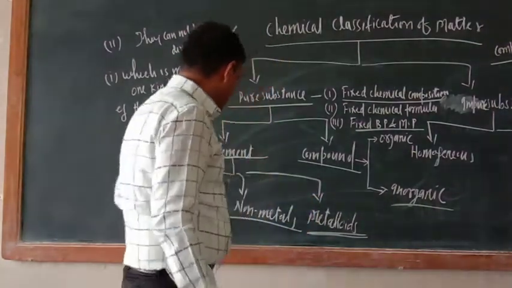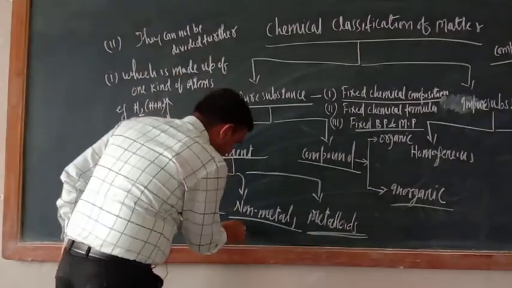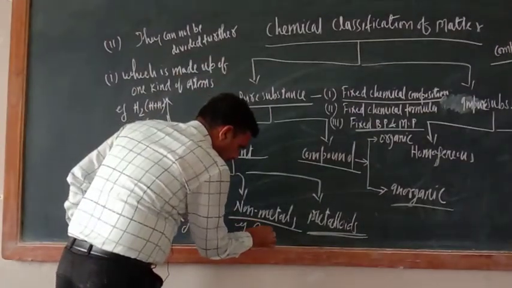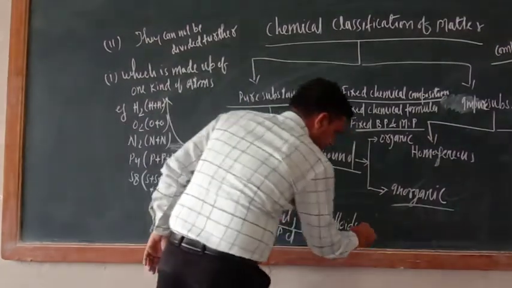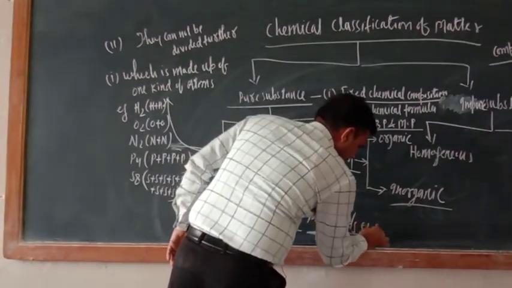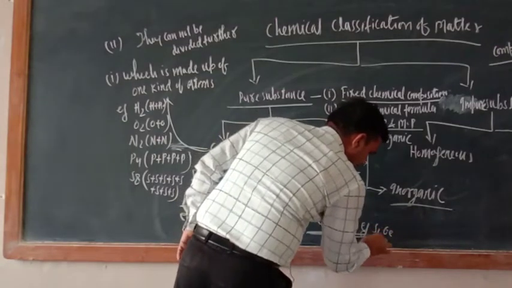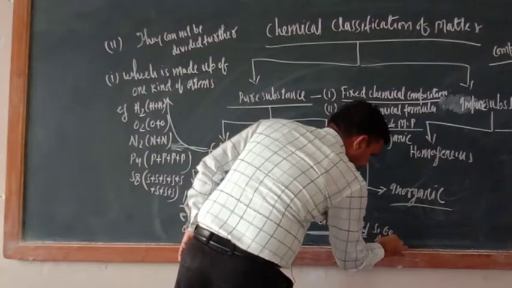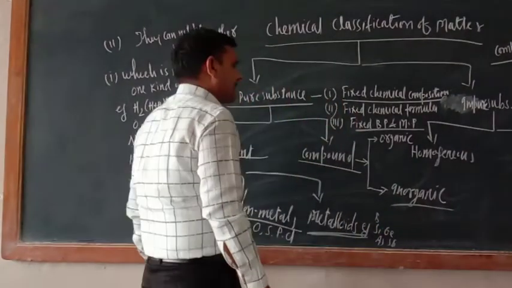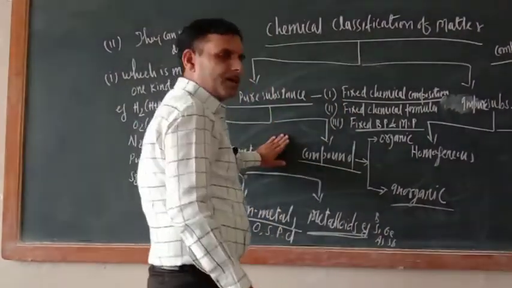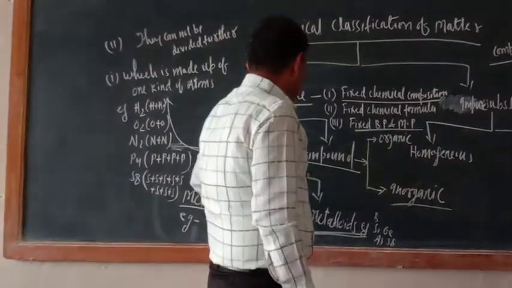Here you can write the examples. Examples of non-metals are oxygen, sulfur, phosphorus, chlorine. Examples of metalloids are silicon, germanium, arsenic, antimony. Even boron. Boron can also be considered a metalloid. So in this way, this is completely done.